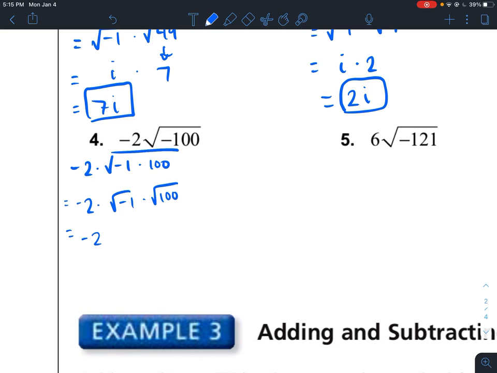So negative 2 times I, because the square root of negative 1 is I, and the square root of 100 is 10. Now remember that this is multiplication and it's commutative. So I can multiply this negative 2 and this 10 together. So it's negative 20I.